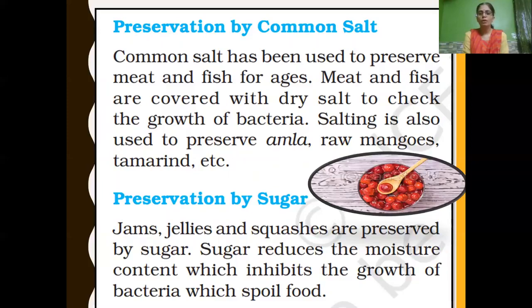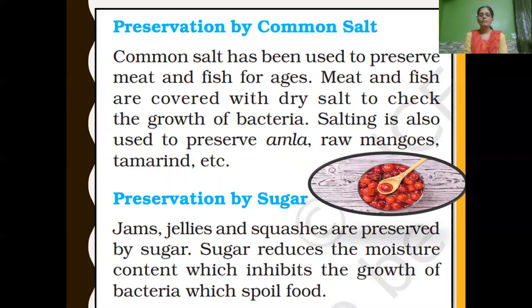First is preservation by common salt. Common salt has been used to preserve meat and fish over a long period of time. Meat and fish are covered with dry salt so that the growth of bacteria can be controlled. Salting is also used to preserve amla, that is gooseberry, raw mangoes, tamarind, etc. So the food items we can preserve by common salt are meat, fish, raw mangoes, gooseberries, tamarind, etc.